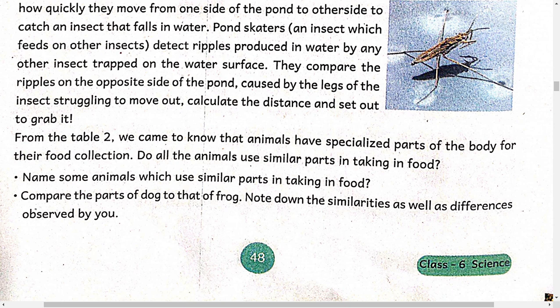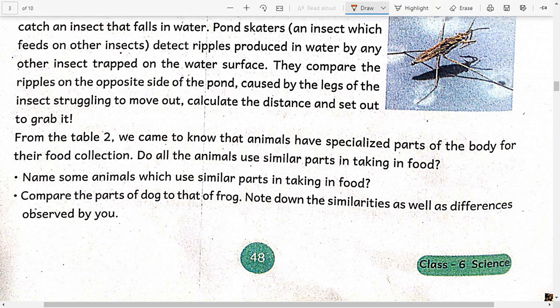Take for example, hen, hummingbird, vulture use their beak. Generally, birds use their beak to get food. Cat and dog use their sharp teeth to tear the food into pieces. Similarly, lizard and frog use their tongue to capture the food. That means reptiles and amphibians can use their tongue to capture the food.